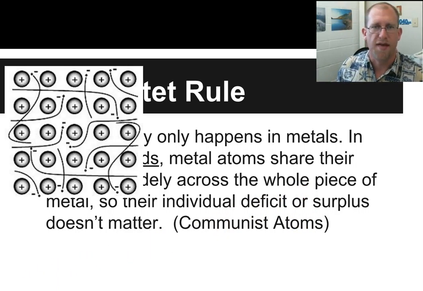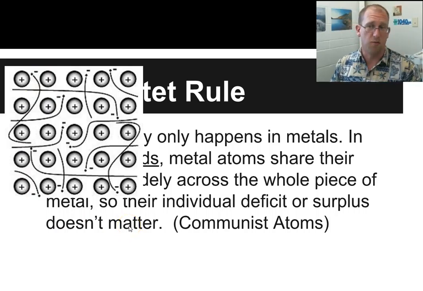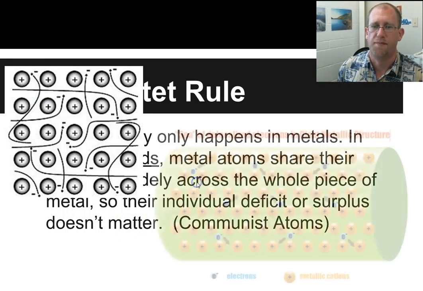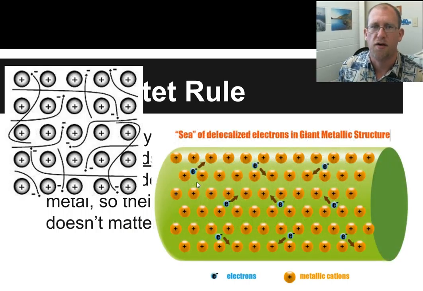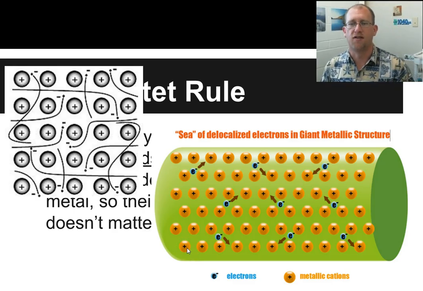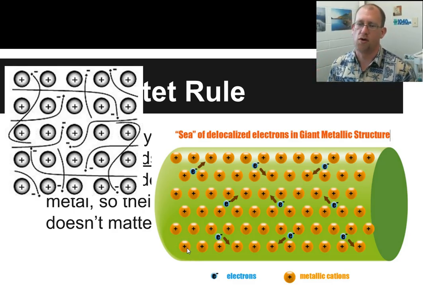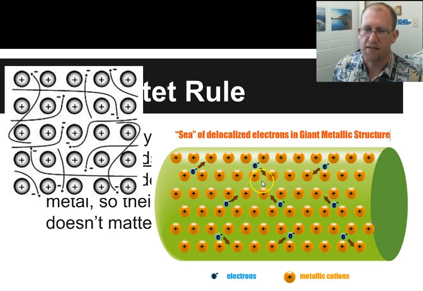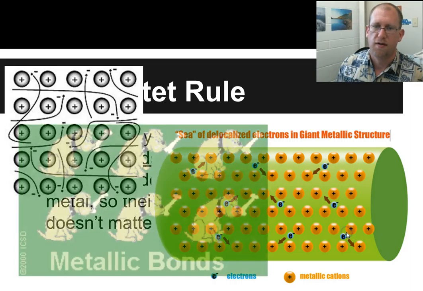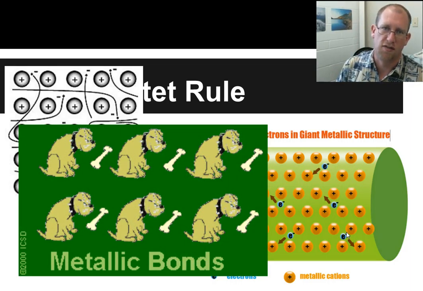Here's an image to help you see that. We have a bunch of positive nuclei and a bunch of electrons zipping around amongst them, and that is what a piece of metal would look like at the atomic level, okay? And again, just another picture of that, a whole bunch of positive nuclei and a bunch of electrons just running around in there. A sea of delocalized electrons in a giant metallic structure. Metal cations and floating free electrons. Okay? And again, dogs, communist dogs.